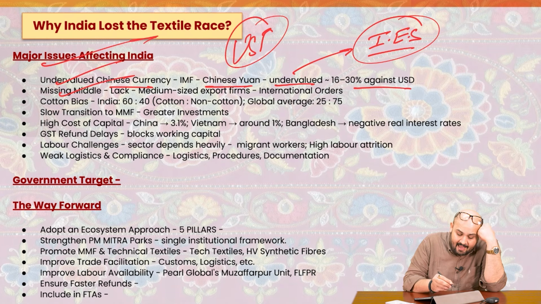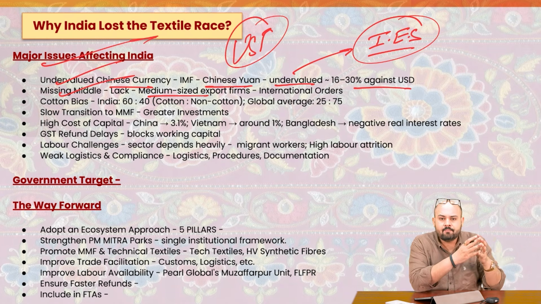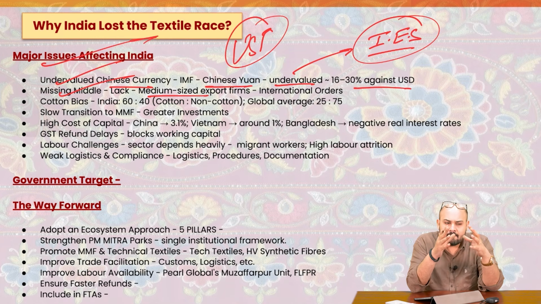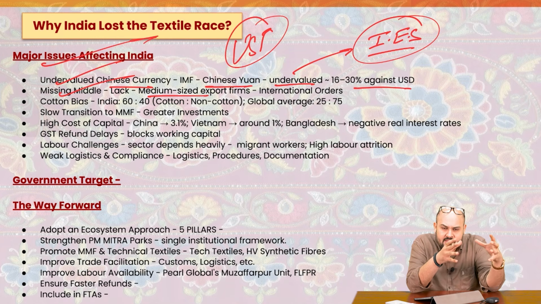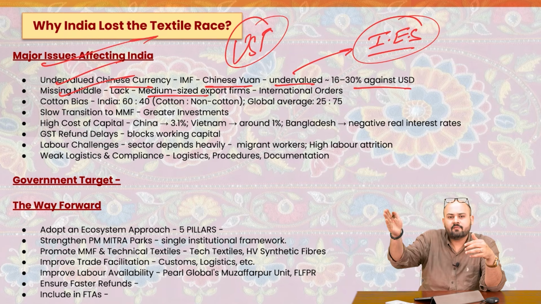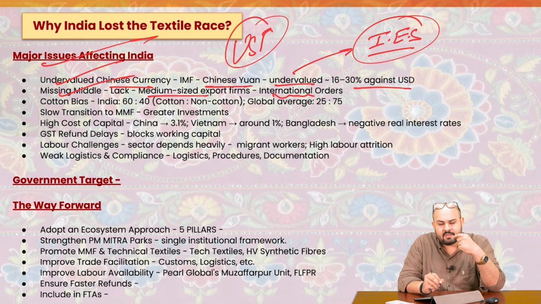In India, we lack the medium-sized export firms. We have the production centers, we have the garment manufacturing centers, but we don't have those medium-sized export firms which can basically do a market study and export to different corners of the world. So we lack that, and therefore the international orders we receive are delayed.